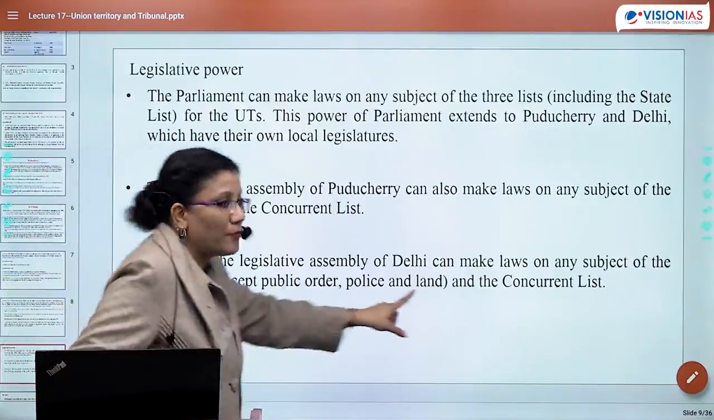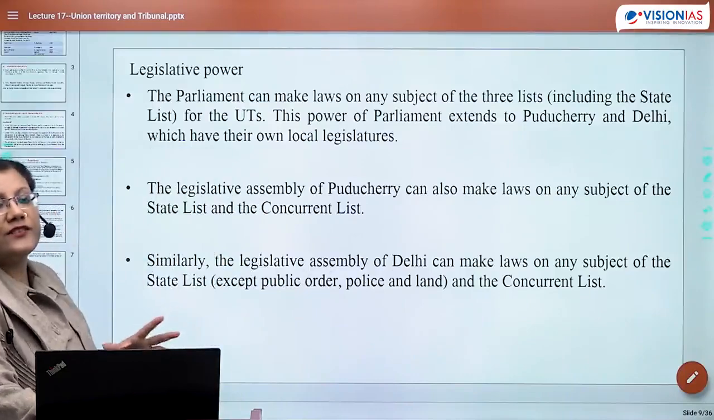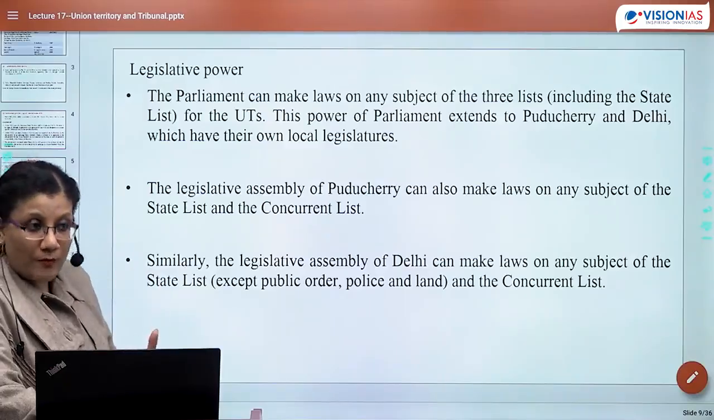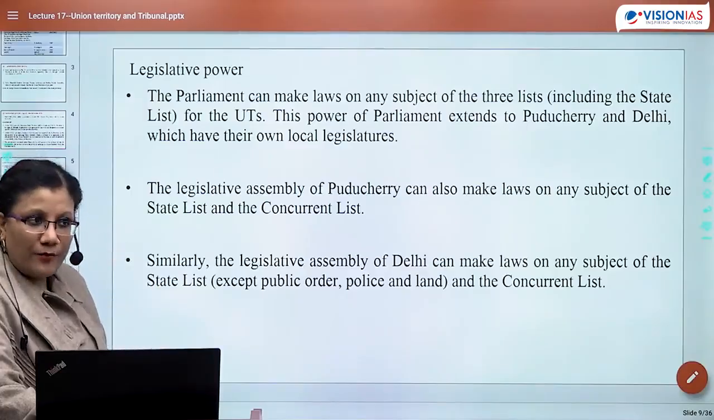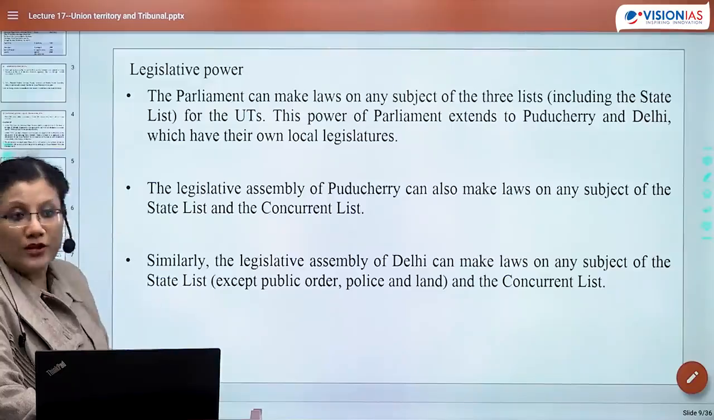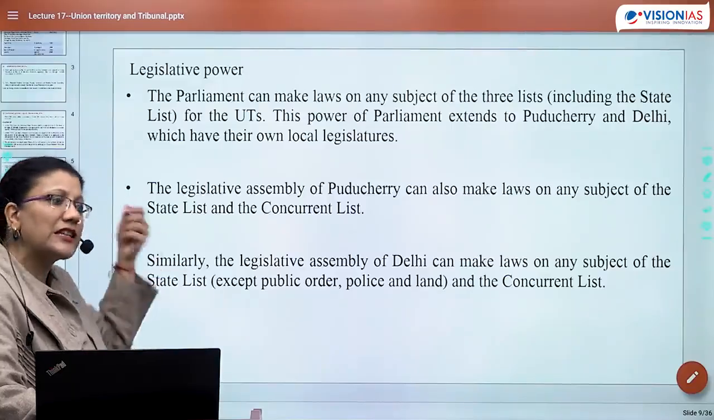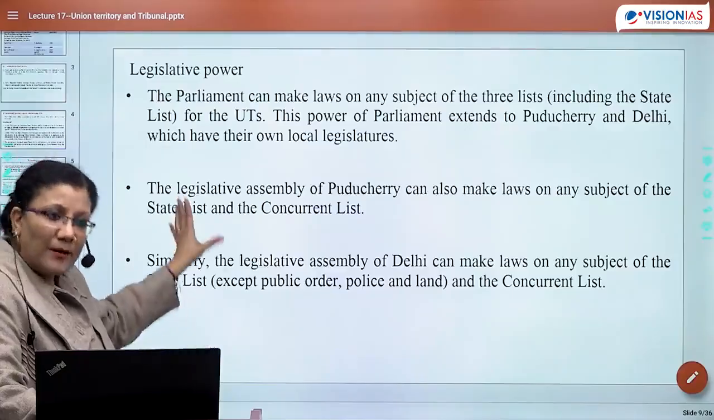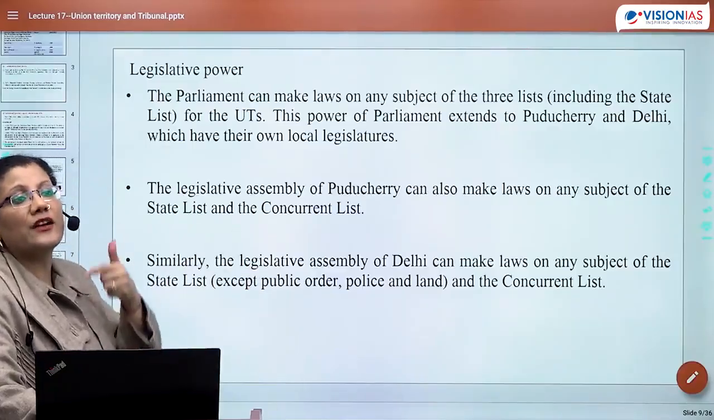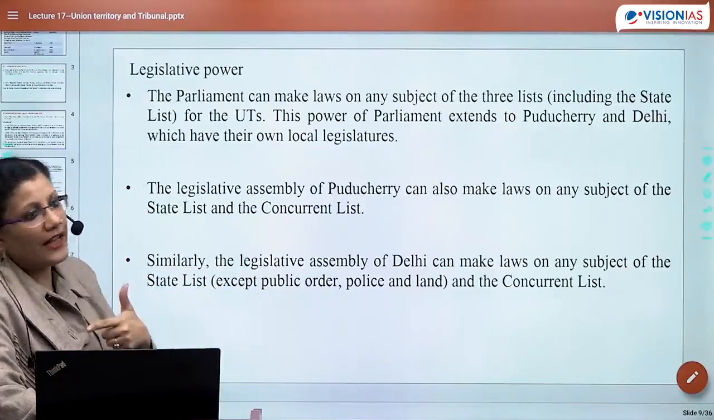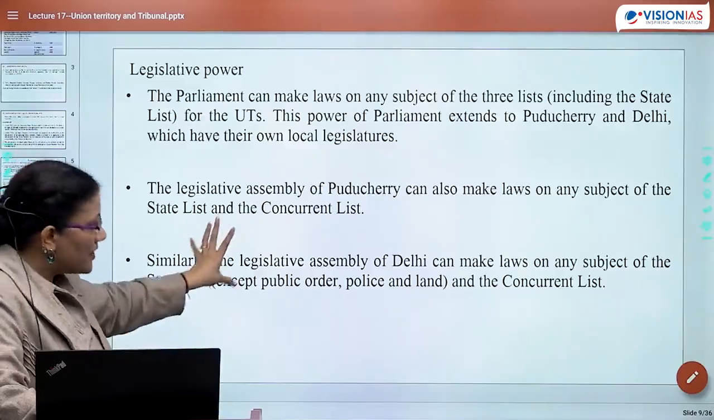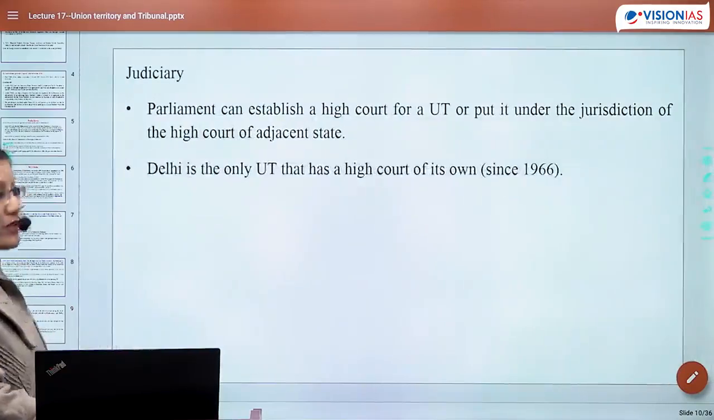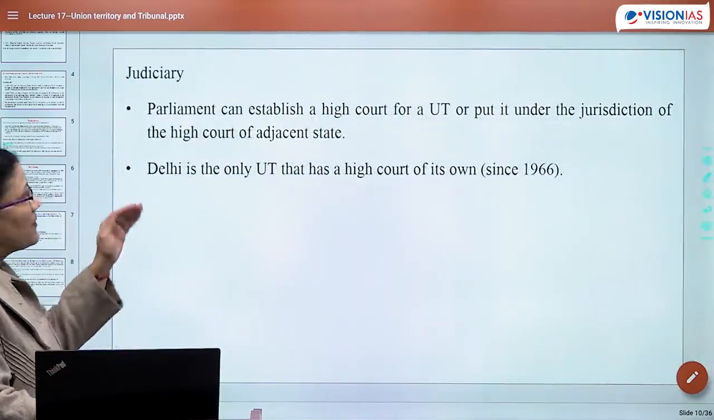Now these three are very important ideas because NCT is not only the capital, it is also one of the most important areas in terms of diplomacy. This is the reason security is a very important idea, land is a very important idea, public order is a very important idea. This is why all subjects of the state list are provided to the Legislative Assembly of NCT except these three subjects. And because these three subjects are not provided, this has become a ground for tussle between the center and NCT Delhi. Okay? We will discuss this idea in detail later. So these are the ideas. As far as the judiciary is concerned, Parliament can establish a high court for a UT.